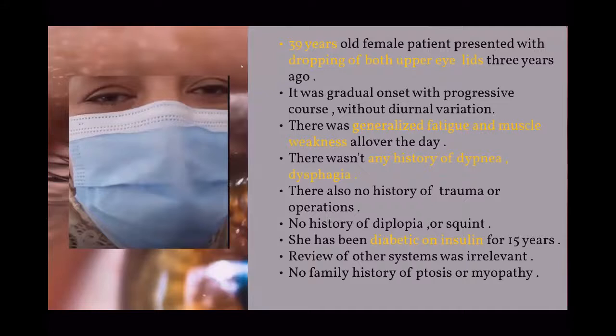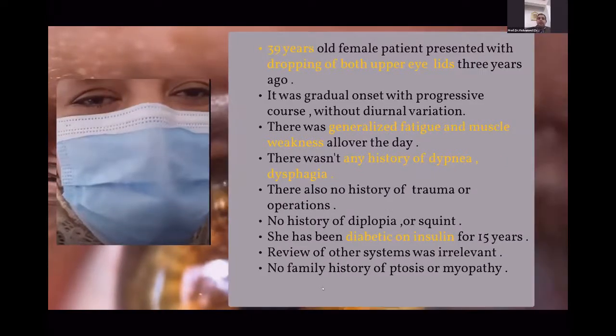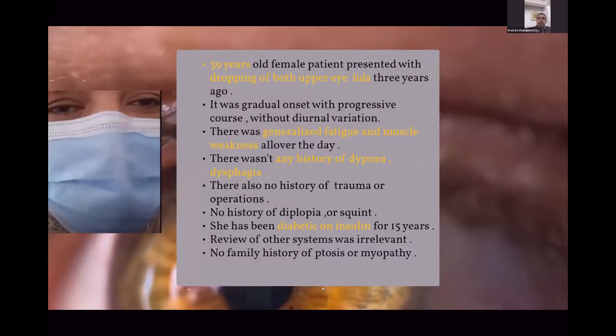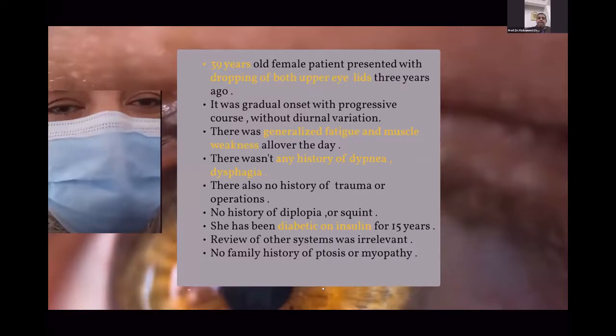Our patient is a 39 years old female patient, presented with dropping of both upper eyelids 3 years ago. It was gradual onset, with a progressive course without diurnal variation. There is no history of trauma or operation, no history of diplopia or squint. She has been diabetic on insulin for 15 years. Our systemic review was irrelevant and there is no family history of ptosis or myopathy.